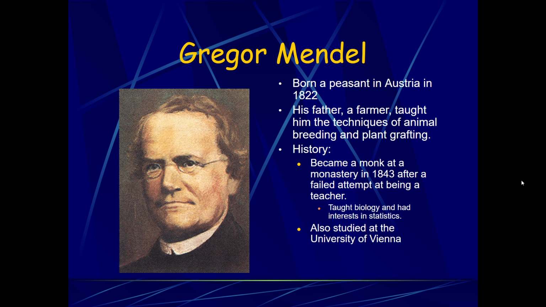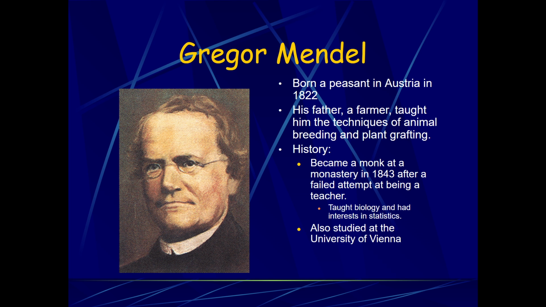We're going to look at Gregor Mendel. He was born a peasant in Austria in 1822, and his father was a farmer, and he taught him some of the techniques for artificial selection like animal breeding and plant grafting. And he left the farm and actually became a monk at a monastery in 1843 after attending college and planning to become a teacher. But it ended up he didn't like that job.